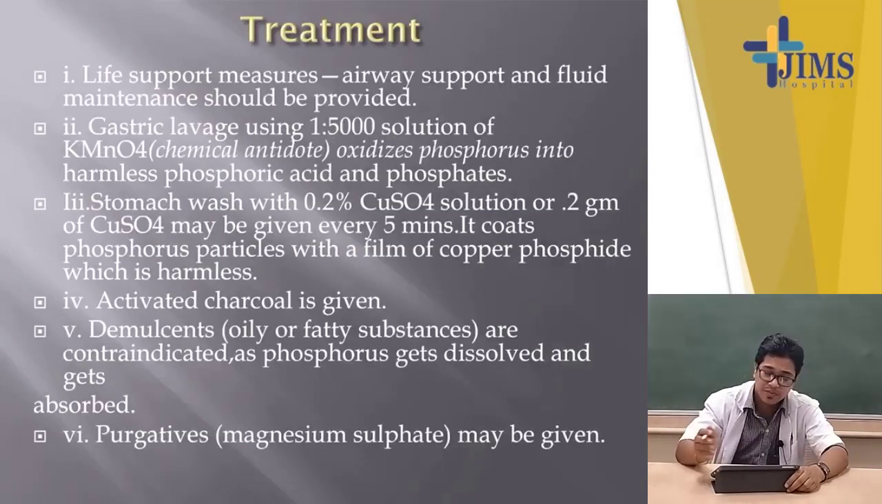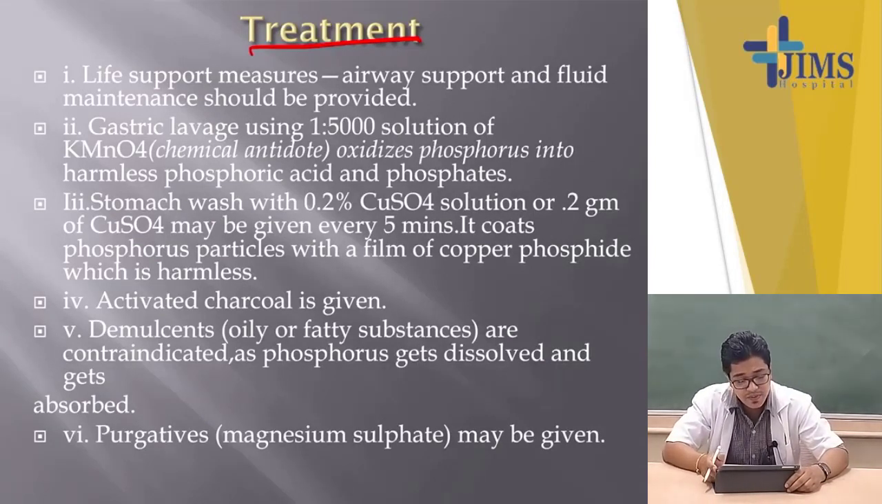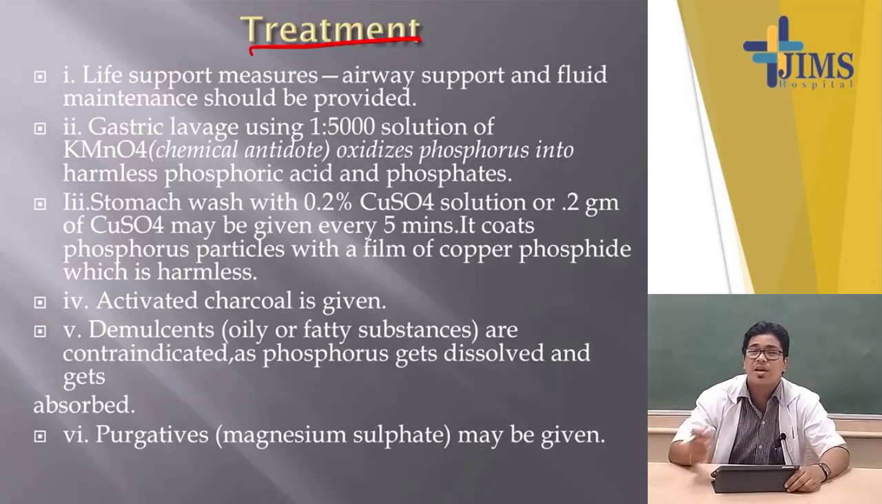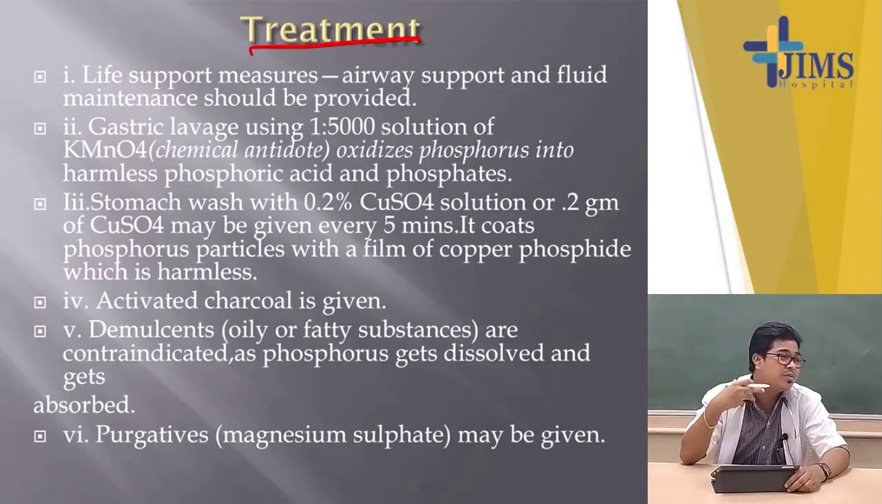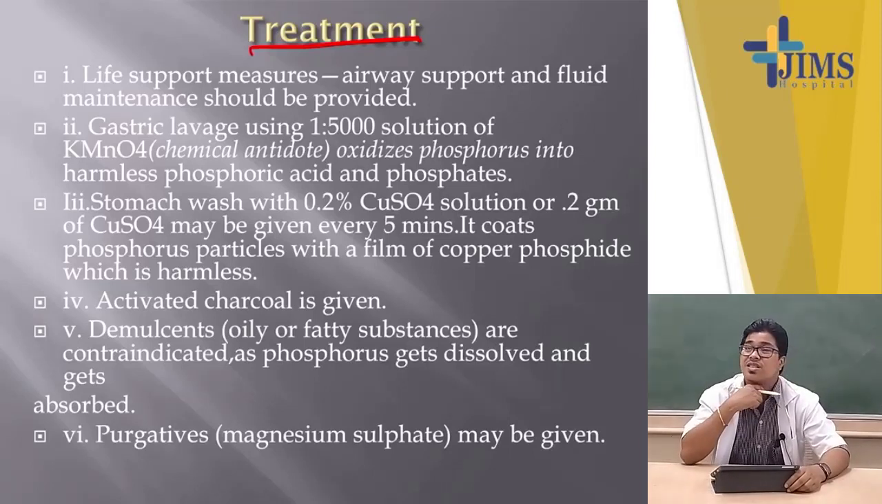What will be the treatment of the acute poisoning? The treatment in the acute poisoning will be, first, life support. If the person has severe burning pain over the throat, respiratory distress, or severe abdominal pain, then you have to give life support, maintenance of the airway, because there will be increased inflammation and swelling. So, there may be a chance of blockage of the respiratory tract.